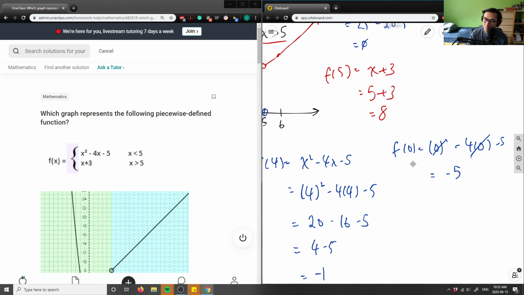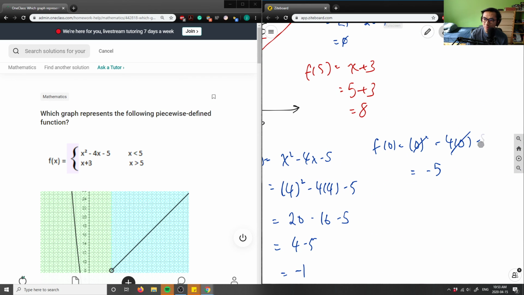Wait, hold up. I don't think I did that correctly. I have 0 squared minus... Sorry, let me just take out my calculator for a sec. I plugged in a 0 here, right? So this is 0 squared minus 4 times 0 minus 5. That gives me positive 5. Sorry, I messed up here. This is positive 5, which makes more sense, because minus a negative gives you positive. Sorry. So this here is a positive 5.